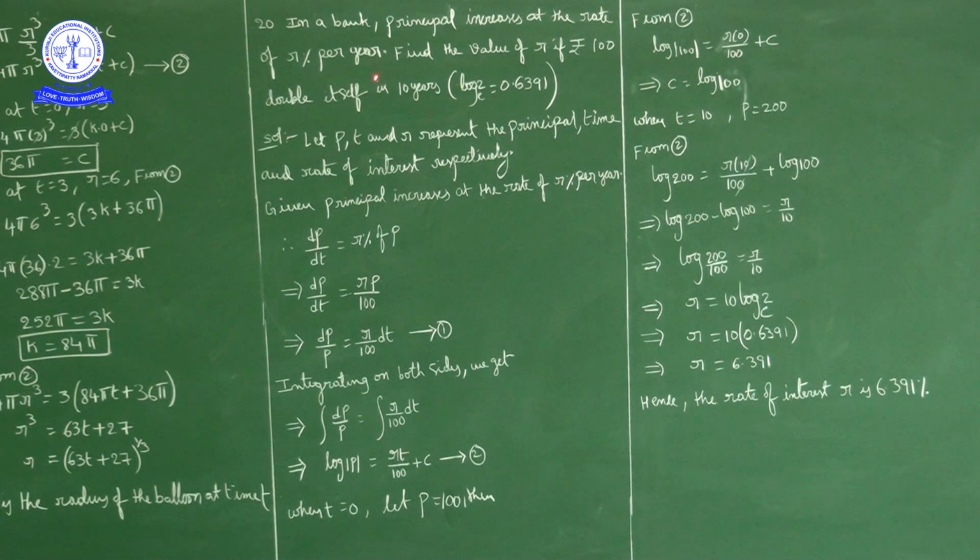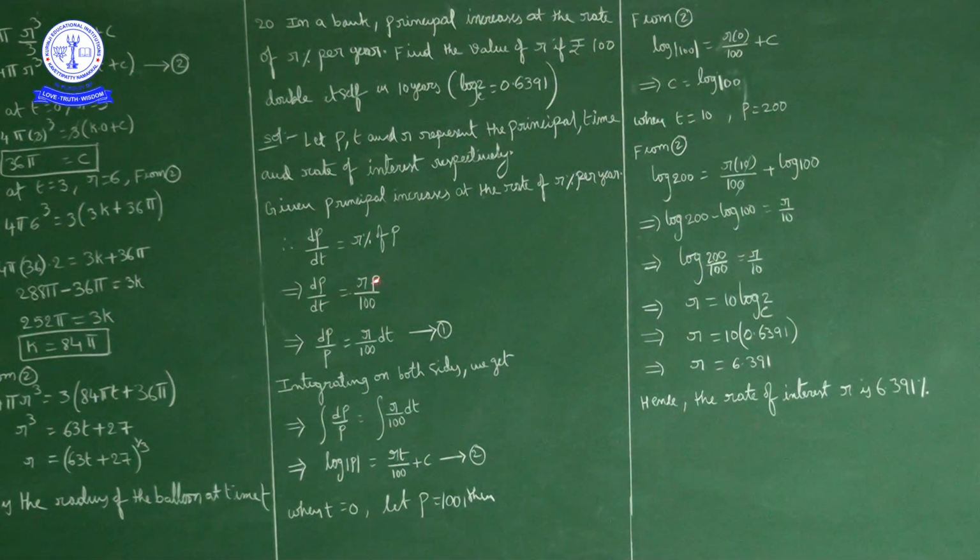For this, let P, T, R represent principal, time period and rate of interest respectively. Now what is given? Principal increases at a rate of r% per year. Means the rate of change of principal with respect to time is r% of principal. So dp upon dt is equal to rp upon 100, because r% means r by 100 of p. Write p this side and dt this side: dp upon p is equal to r by 100 dt.